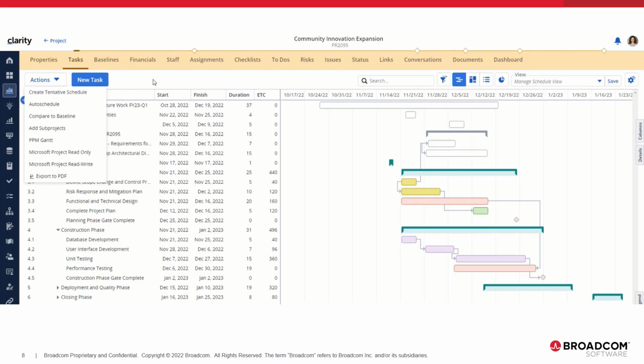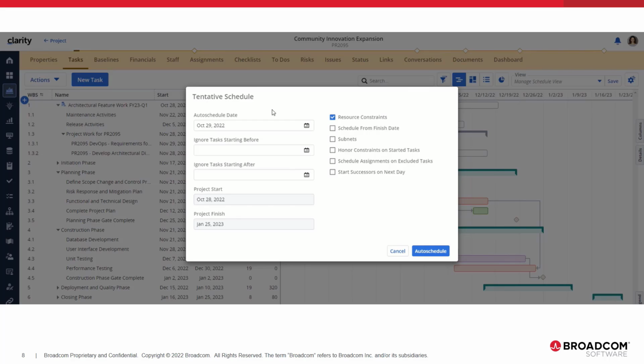So when we look at the action menu, the items have been reordered, and at the top now we see this new one called Create Tentative Schedule, and we see the auto schedule. The auto schedule and the create tentative schedule both have this new feature. So let's take a quick look at auto schedule before we dive into all the full details. I want to show you the auto schedule because it has this new option.